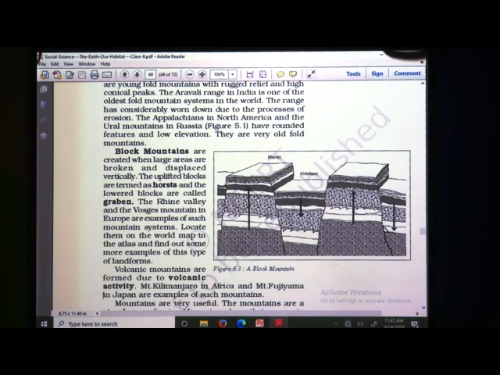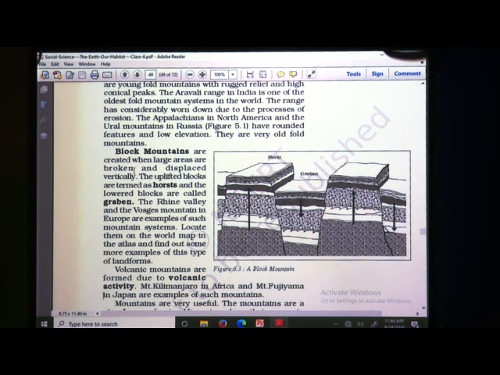See children, this is a mountain. Here there is the mountain, it is broken, and this part is uplifted, it has gone up. So, this uplifted part is called horst, and in between, this middle part has lowered, it has come down. So, this part we will call a graben.